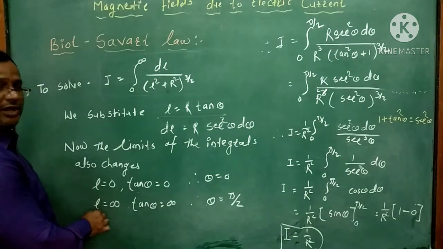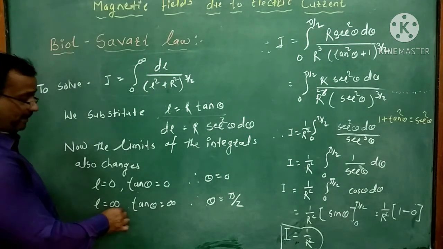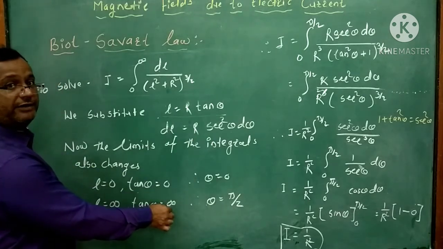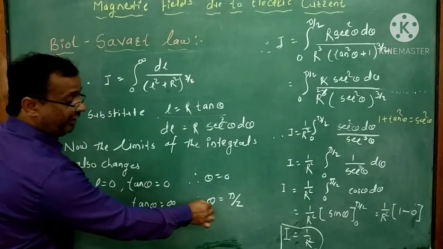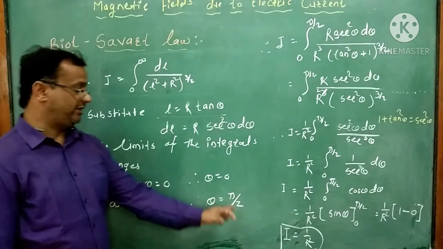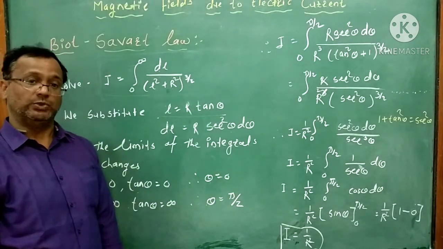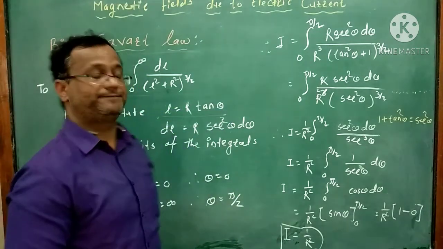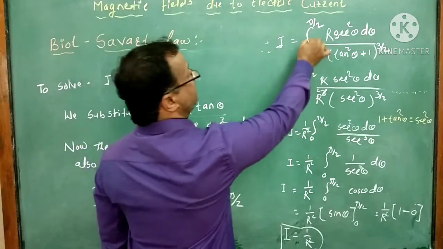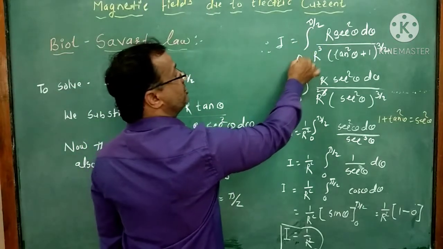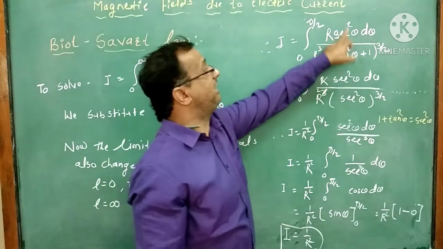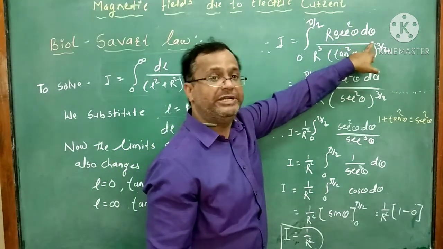When we substitute L equal to infinity, then tan theta is also infinity, and this is possible only if the value of theta is equal to pi by 2. Right? Now we want to substitute this limit here. So what do we get there? I is equal to the integration from 0 to pi by 2, R sec square theta d theta